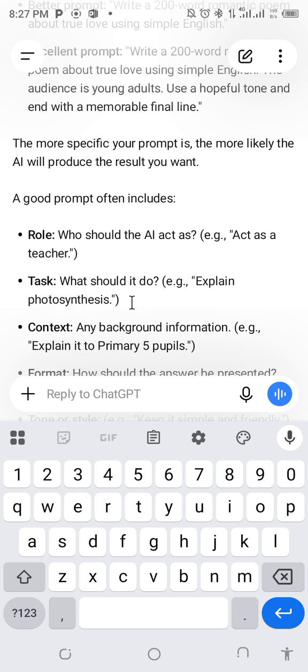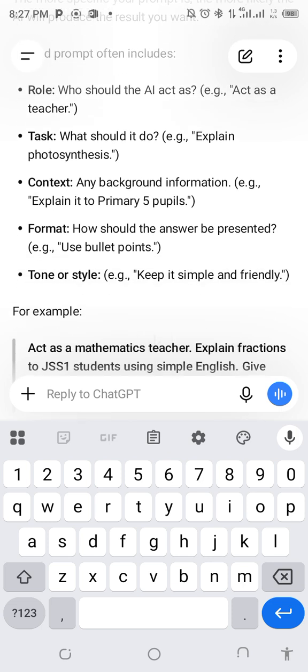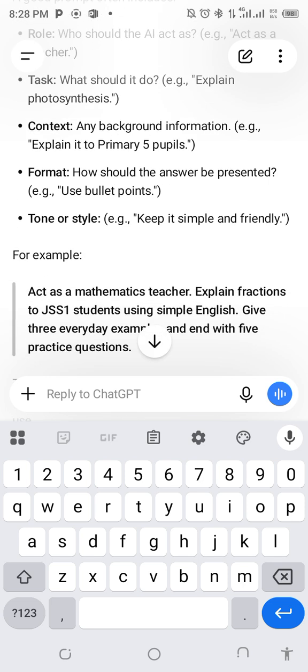A good prompt should have a context, that is, any background information, like you should explain to a primary five pupil, and the format, how you want it to be when it generates it. You could use bullet points, and the tone or style. So keep it simple and friendly.